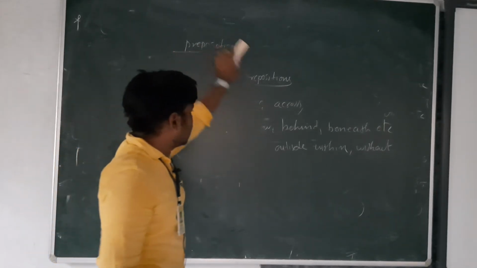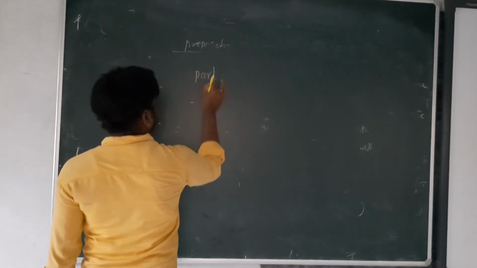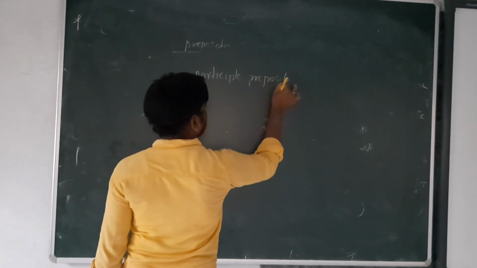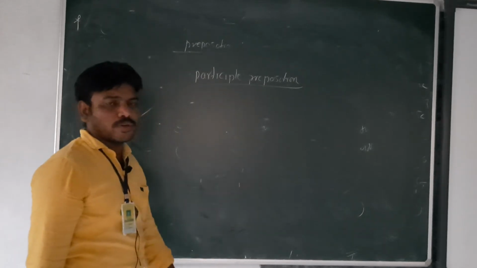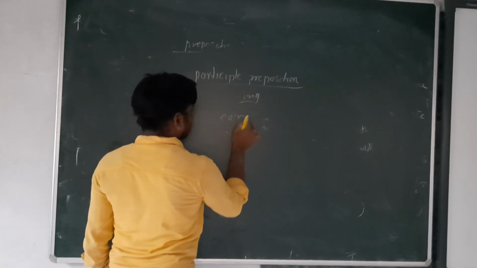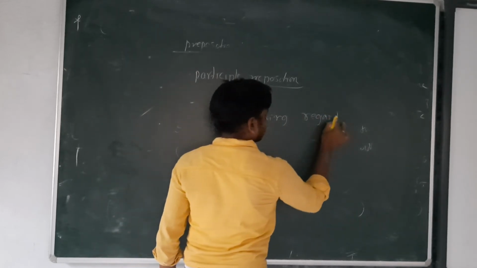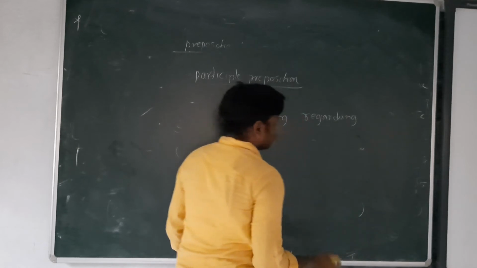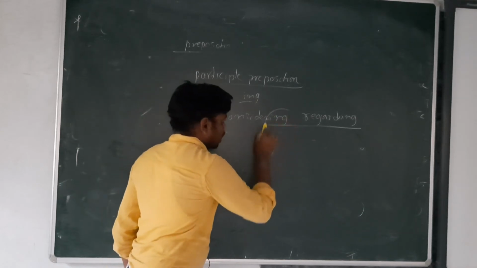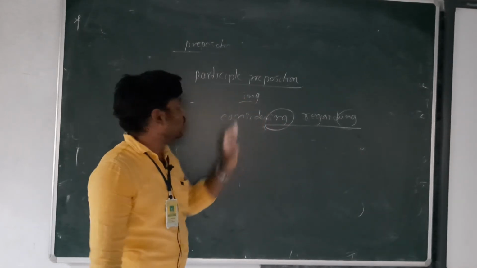The next type is participle prepositions. What are participle prepositions? They end in the -ing form, for example considering and regarding. So these are called participle prepositions. They are in the -ing form.